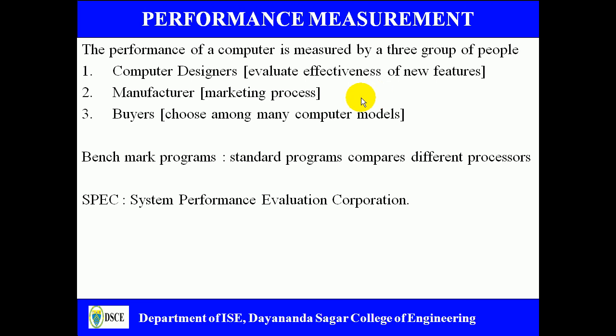Let us see how to measure the performance of a computer. The performance of a computer is measured by three groups of people, and their aims are totally different. So there are three groups of people: computer designers, who measure the computer in order to evaluate the effectiveness of new features, and manufacturers, who evaluate the performance in order to do the marketing process, and the purchasers, who evaluate the performance of a computer to select one among the many computer models.